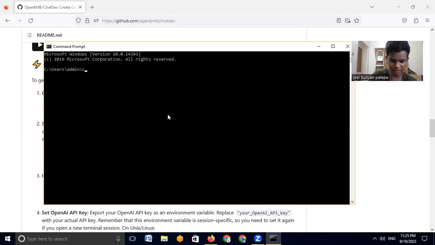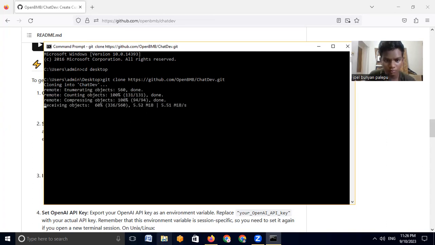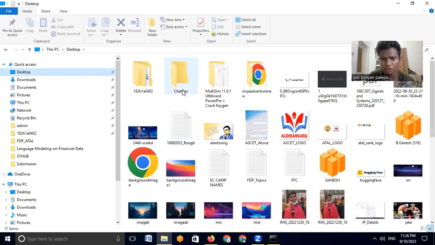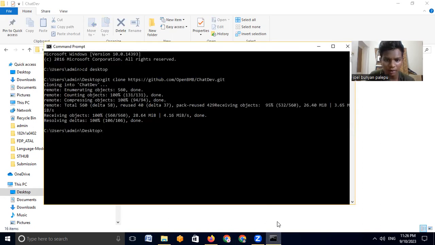Right. I think I'll go to my desktop to do this. I'll just go clone this repository. Right after this is cloned, we'll be able to see it on our desktop. I'll just go to the desktop. This is our file.